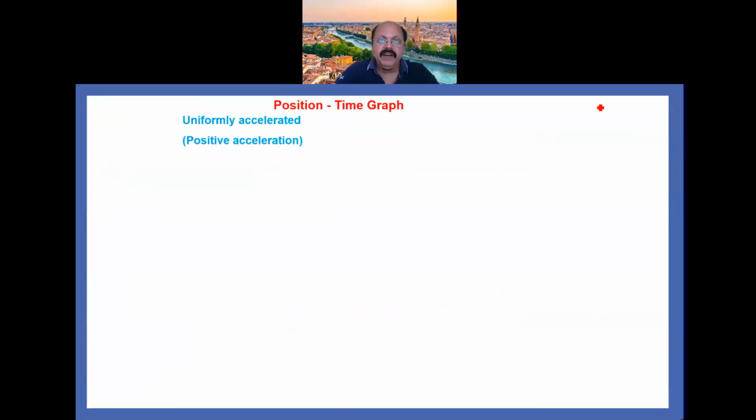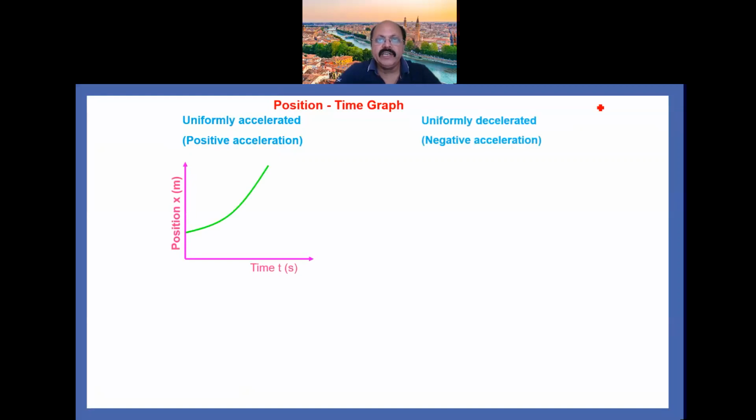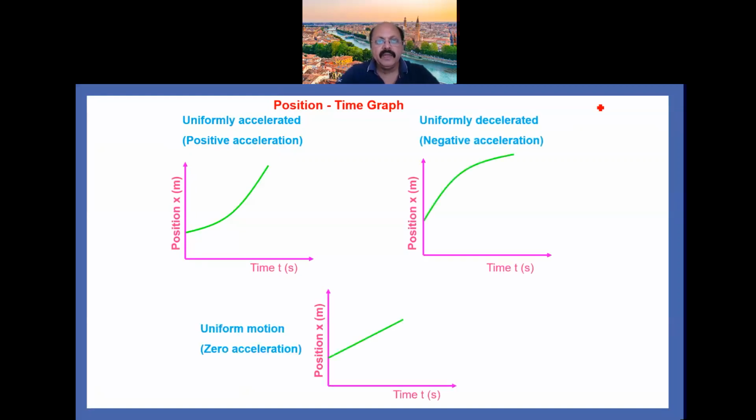Now there are some graphs for uniformly accelerated motion, that is for positive acceleration, for negative acceleration and for zero acceleration also. You can see all these three graphs. Here the first graph is for positive acceleration, the second graph is for negative acceleration and the third one is for zero acceleration.